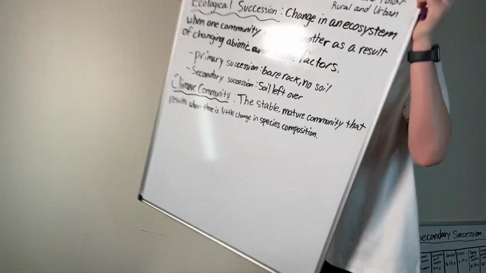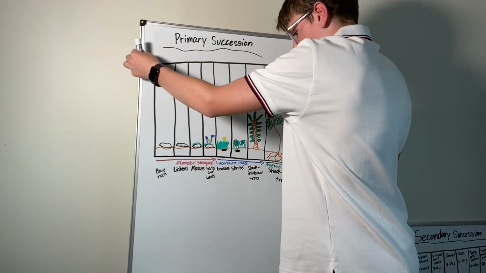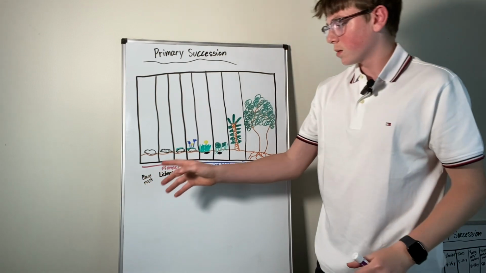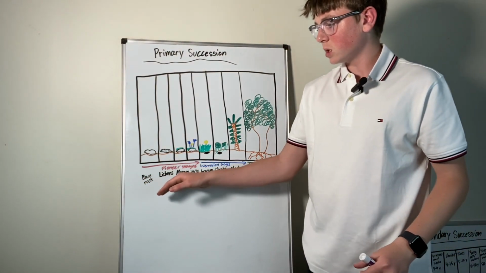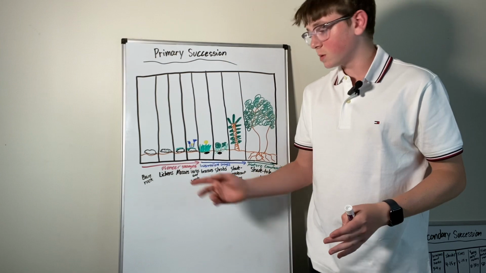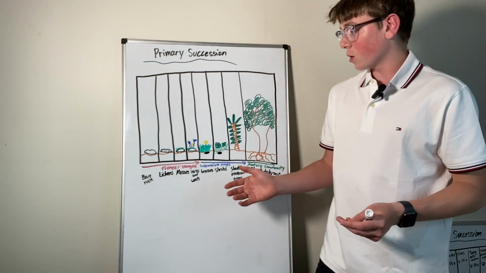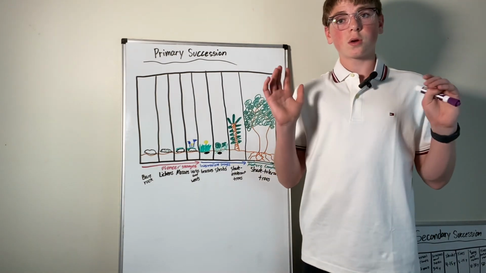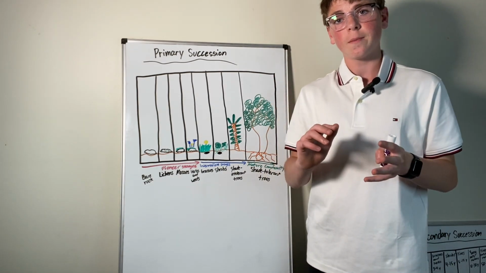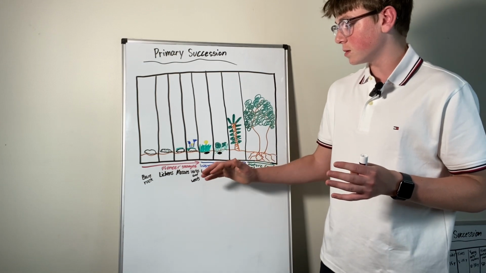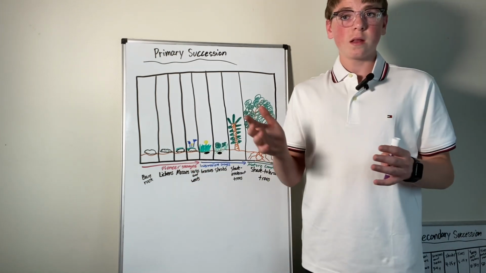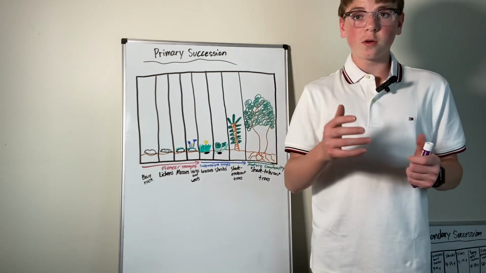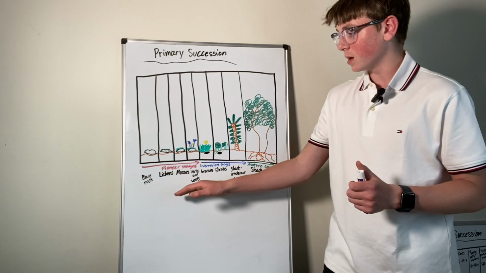Now let's talk about primary succession. So an example of primary succession could be, well, we have bare rock, right? Then there are lichens, which are a pioneer species that just attached to rock. Then you'll have the mosses, and these things together will start creating like a little soil layer. And then there will be herbs and weeds that start growing on that rock, on the mosses, on the soil created by the lichens, and these are all called pioneers.